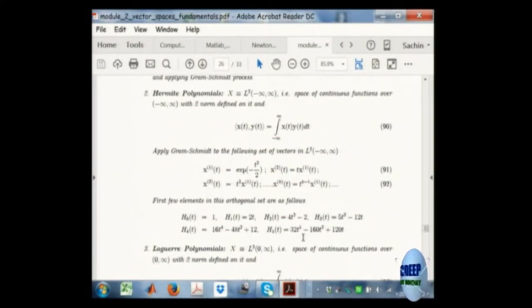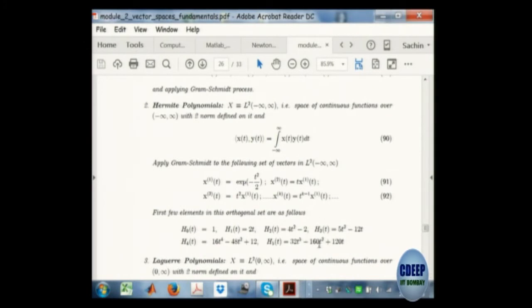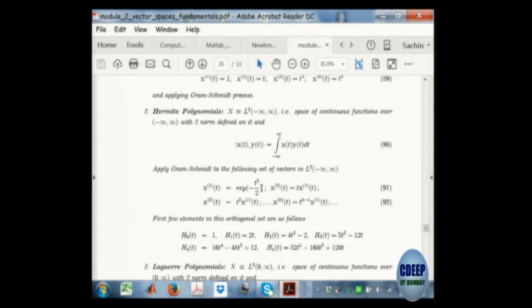If I go to Hermite polynomials, there is a weighting function. If you look at these Hermite polynomials, I have written it in a particular way, but look at this function. x1(t) is exponential of minus t square by 2. Actually this is the weighting function. So I could have taken x(t). I have defined the inner product in a particular way here.